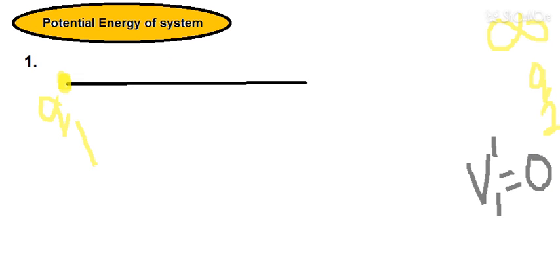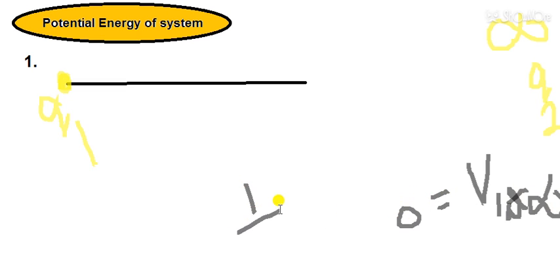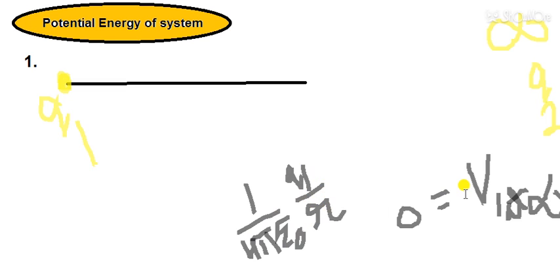I am writing that the potential due to q1 at infinity is equal to 0, because potential has the formula 1 by 4 pi epsilon naught q1 by r, and when r approaches infinity, the potential becomes 0. So you can say the initial potential is 0.